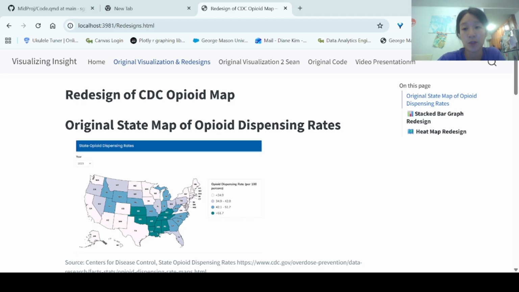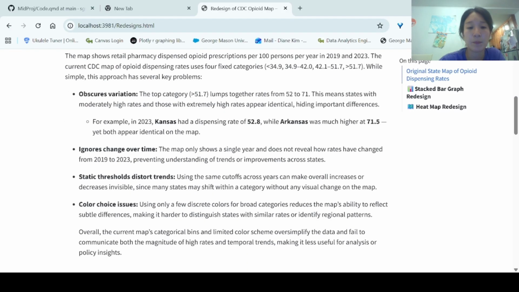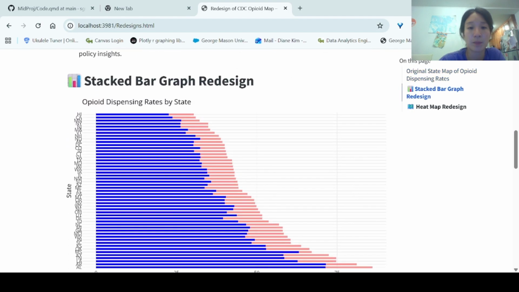For example, in 2023, Kansas had a rate of 52.8, whereas Arkansas was 71.5. But yet in this map, you see that they look like they're the same rate because they're the same color. So you're not able to see low and high ends of the category. It also ignores change over time, and it has a very limited color range, making it hard to distinguish between regional differences. So my redesign was using a stacked bar graph.